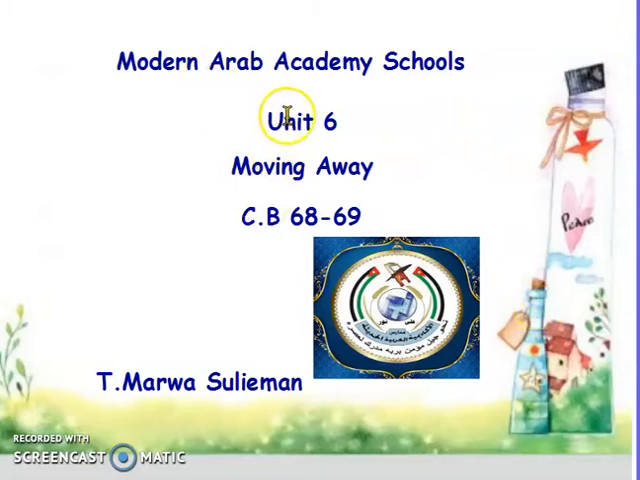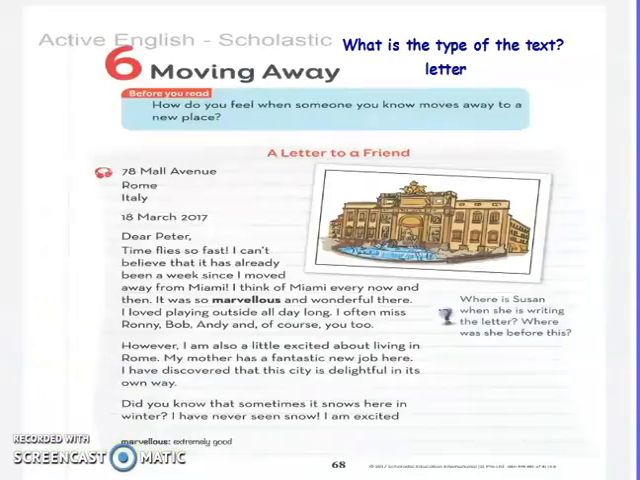Today we will start with Unit 6, Moving Away, course book pages 68-69. Please, my students, open your course book and let's start. Here, my students, Unit 6, page number 68. What is the title of the unit? Excellent. The title of the unit is Moving Away. Moving away, يذهب بعيدا أو يرحل بعيدا.